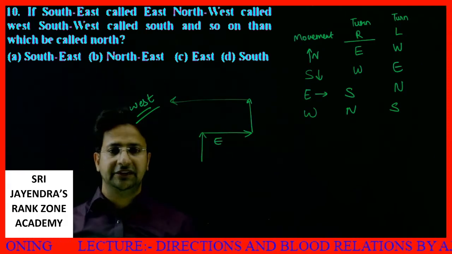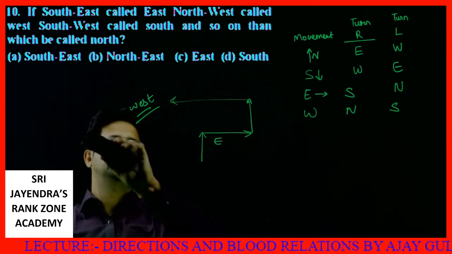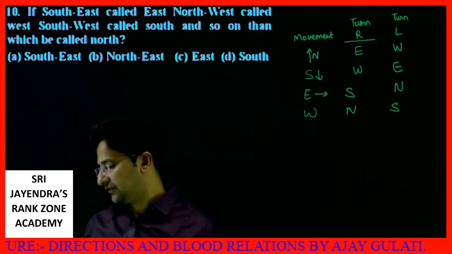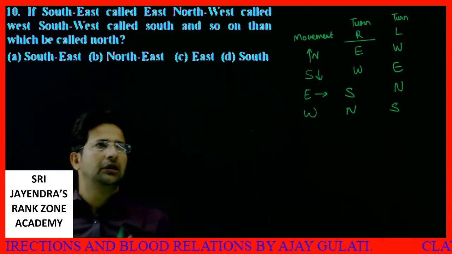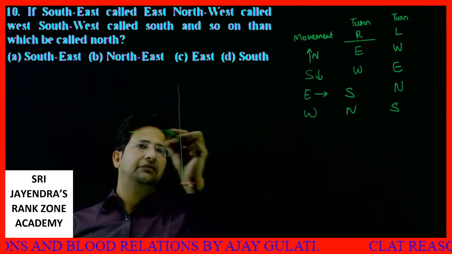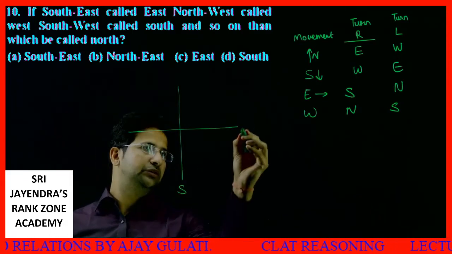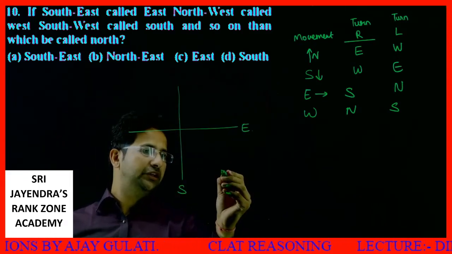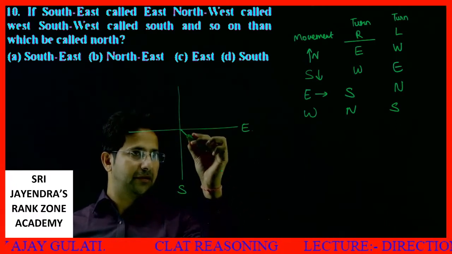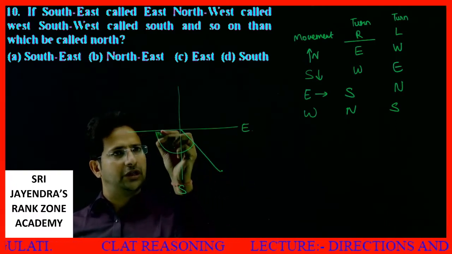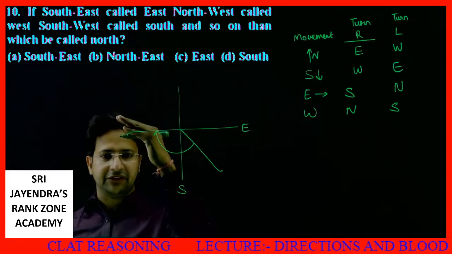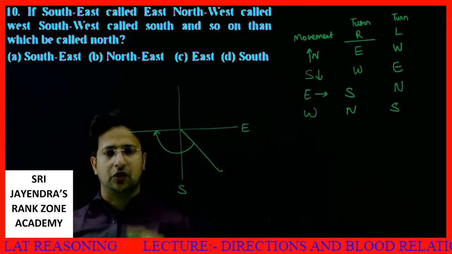If southeast is called east. Okay, we have done this sort of question. Let's say this is our graph. If southeast, this is south, this is east, this is southeast, is called east. It is 135 degrees in the direction of clock.